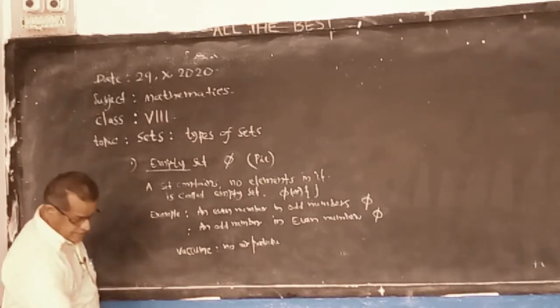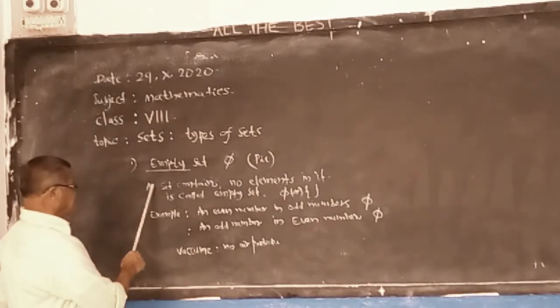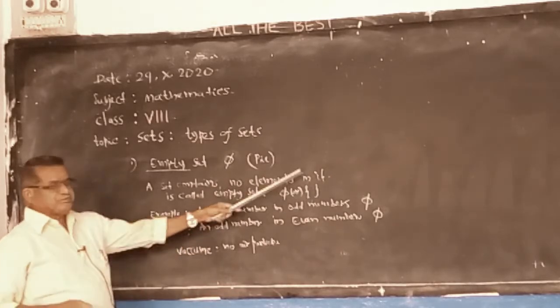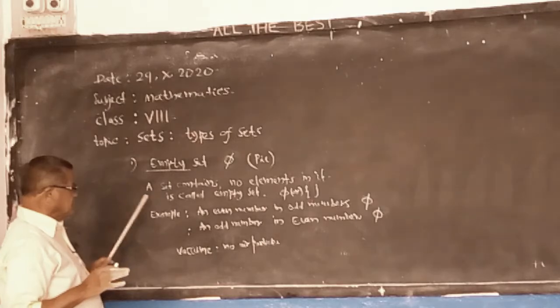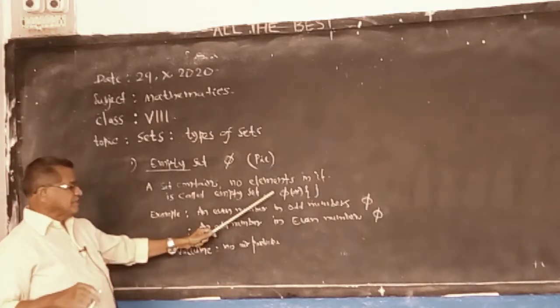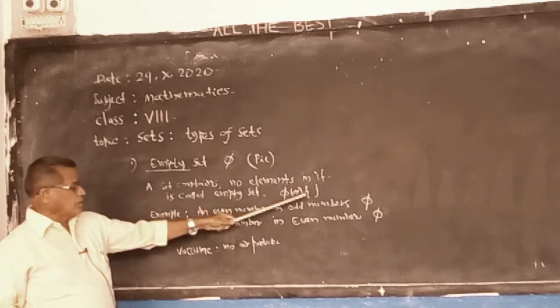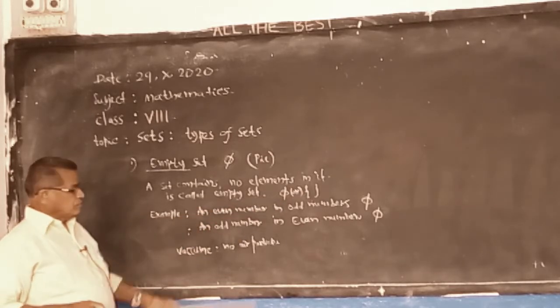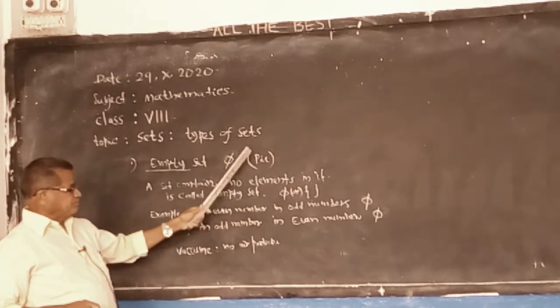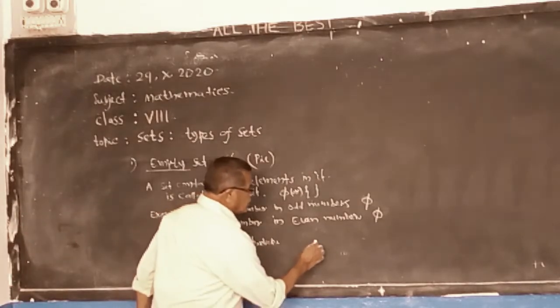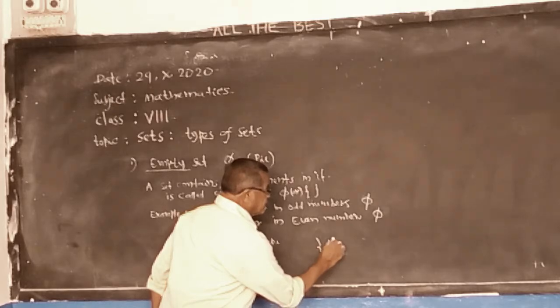A set that contains no elements in it is called an empty set by definition. It is written as phi or like this, but better to write it as phi. But don't write it like this.